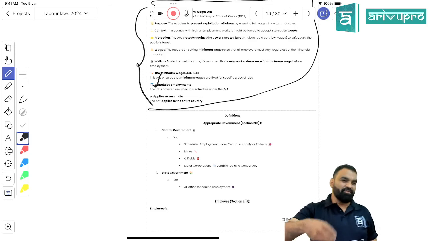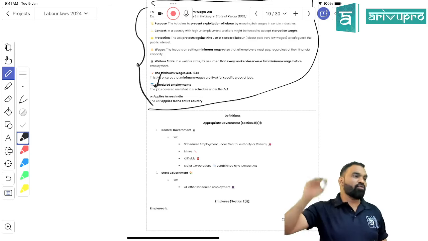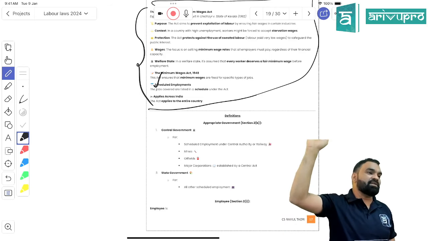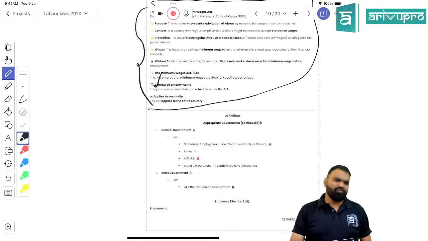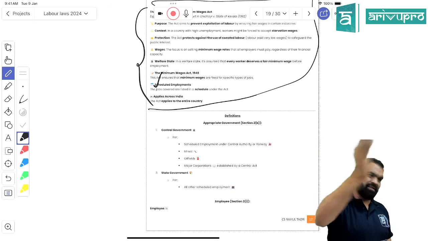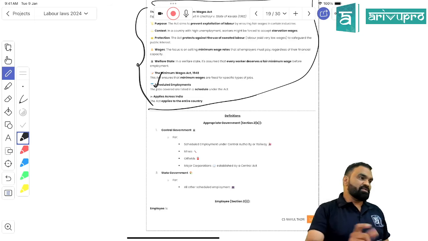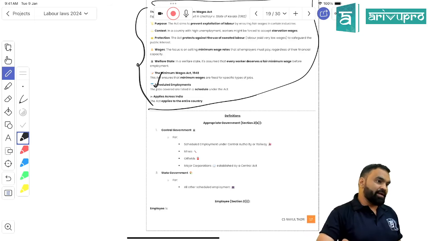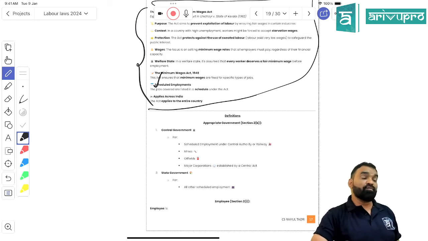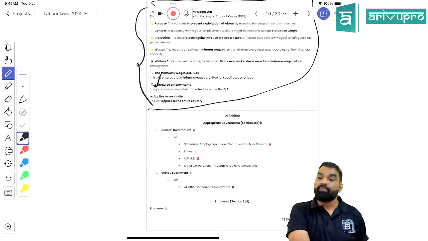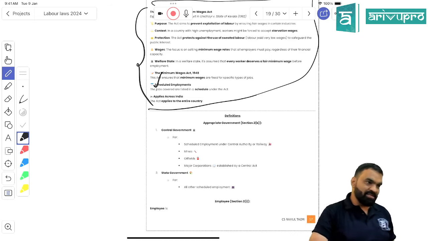So all offenses over here are bailable offenses only. They are not offenses classified under the IPC, Indian Penal Code, right? And bail is subject to so many other factors, right? But logically, the consequences they are making are very stringent. They are doing this in order to make sure that everybody gets what? The minimum wage. They are making the consequences stringent so that people, out of fear, would not violate the provisions of the Minimum Wages Act. Got my point, students? Is it clear?